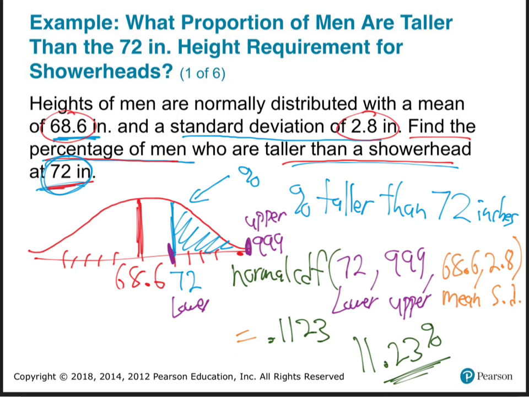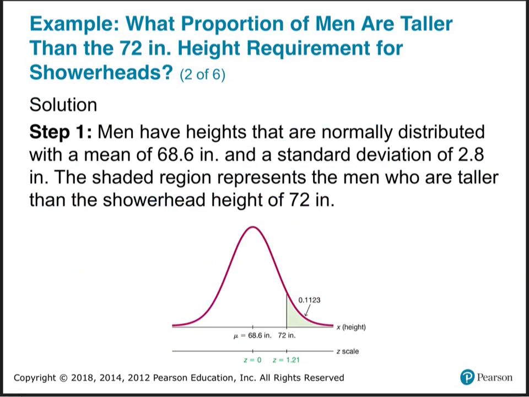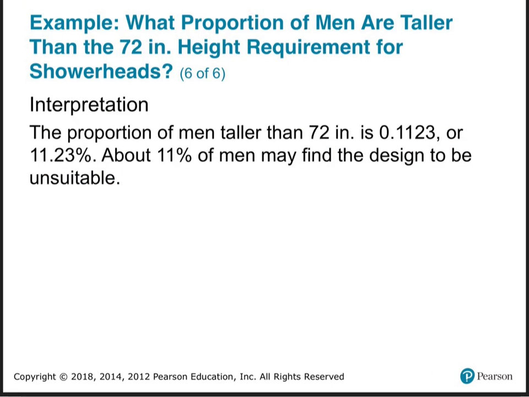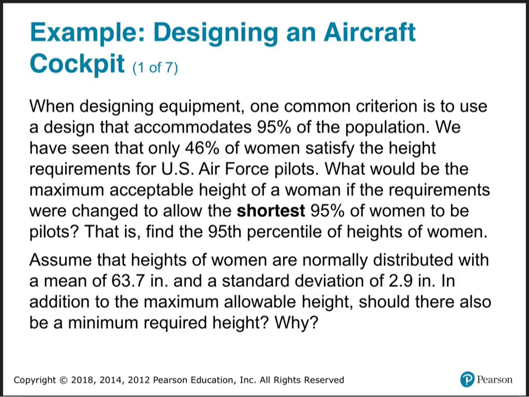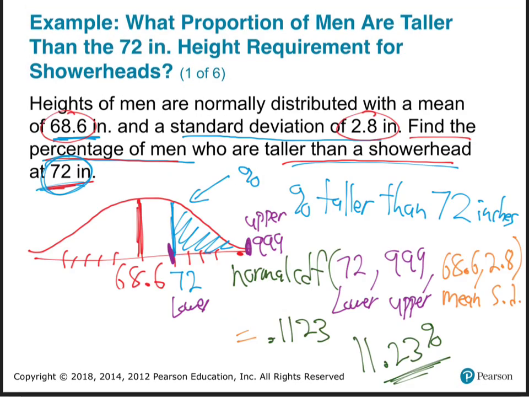See how we figured that out? Questions on doing that? So that's why we practiced that other stuff. So they're just going to go through it. See, they're showing the same thing. They got the same answer we got, 0.1123. And they're just walking through all this stuff. Let's try another one. Did I go over that too fast? Any other questions on that? Is that good? All is well? All right.